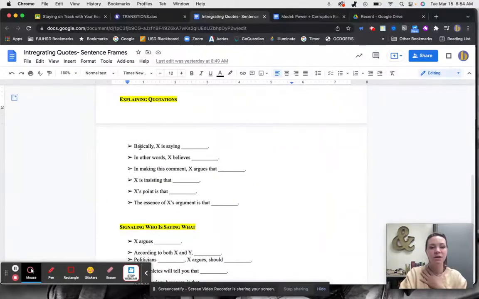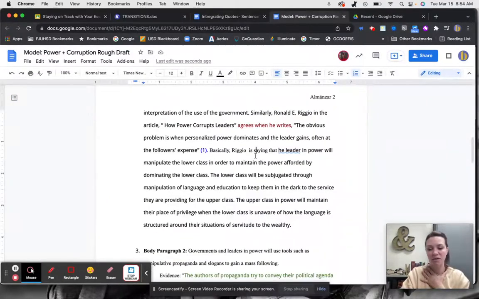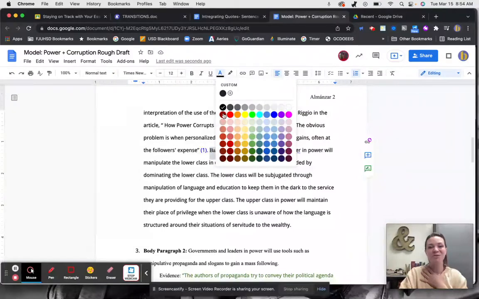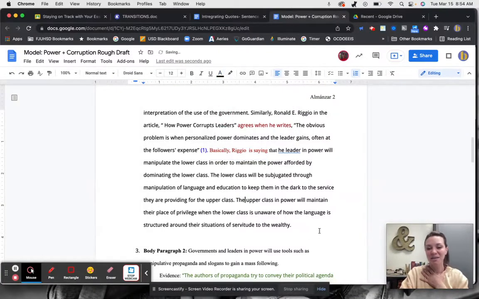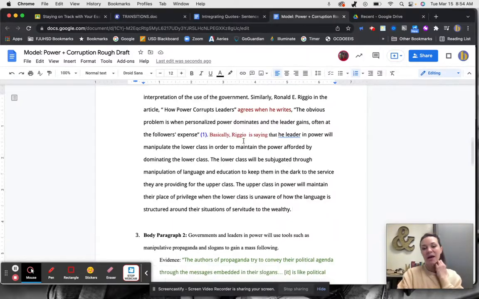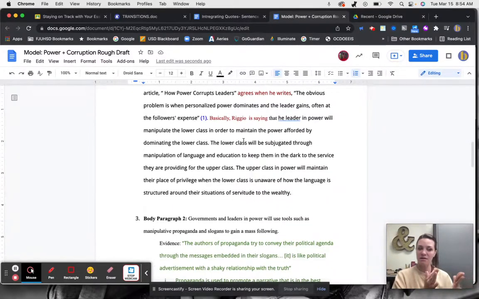So I go down here and I use this one basically, and I use the writer's name. So X is the writer's name. Basically, person is saying, and then I explain what that quote means. The last thing I'm going to do to end my body paragraph is another transition. And this transition is linking body paragraph 1 with body paragraph 2.